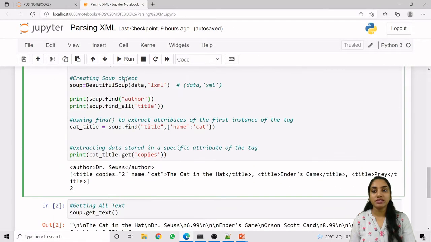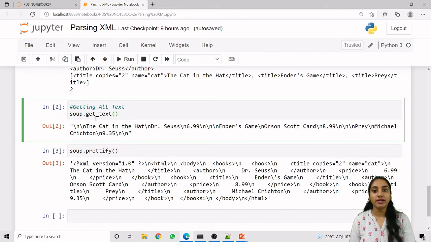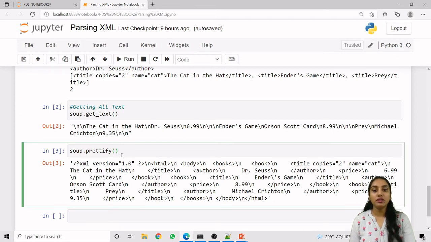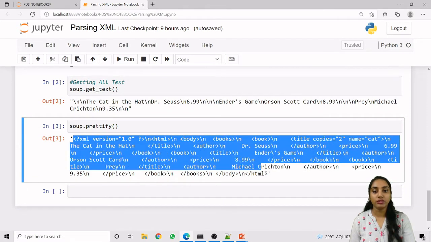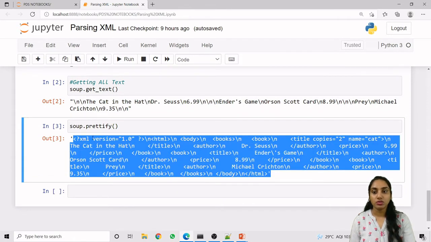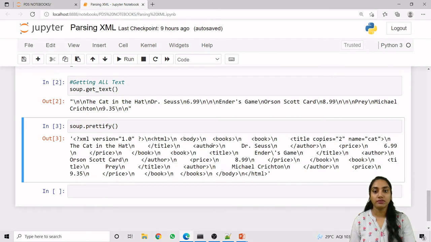Okay, so we had successfully compiled this particular file, and this is under the soup object. Now we can get all the content text using the get_text method. So this is all the text which is stored under our file. Now the prettify method will return us the file with the tags and text both. So this is the XML version in which we have all the tags and text, body tag and book tag, books and all. So this is the prettify method.